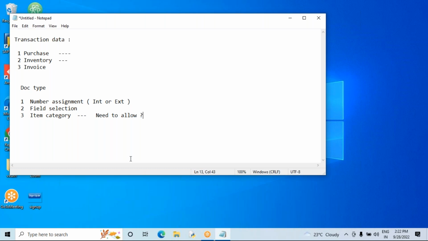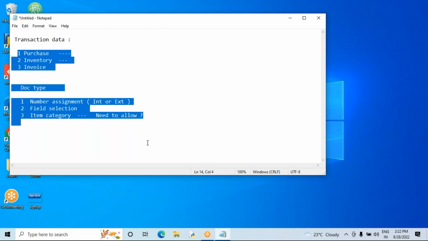Apart from this we have a couple of other parameters, we'll discuss. So this is about transaction data, classified into 3 types, and document type. Standard SAP has given document types; if business requires, we can create new document types, and these are the document type control parameters.